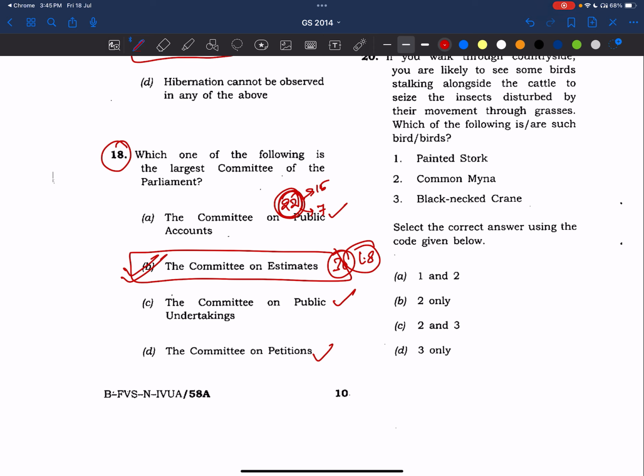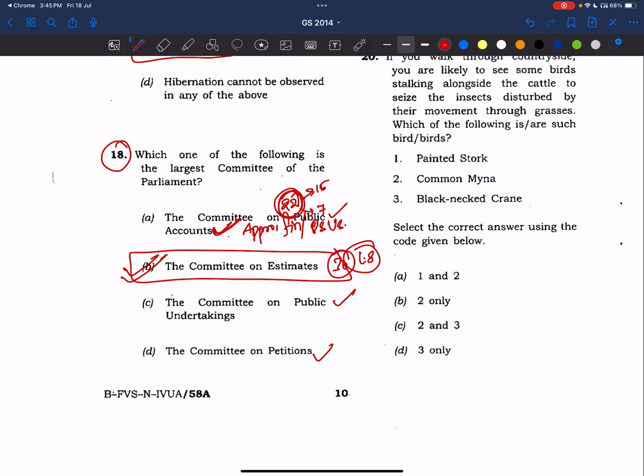Now see, this committee audits the reports of the CAG and submits to the President. This PAC will study the reports of the CAG which are submitted to the President. And there are three such audit reports: on appropriation accounts, financial accounts, and on PSUs.